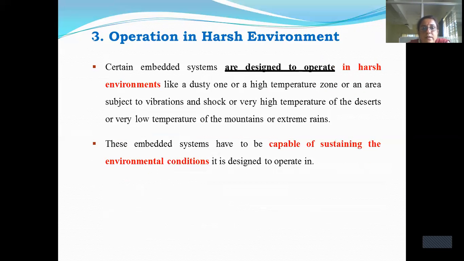The third one is that some of them operate in harsh environments, like high temperature, or they may operate in low temperature or in extreme rain also. They have to sustain the environmental conditions in which they are operated. So this is also one of the important characteristics of an embedded system.